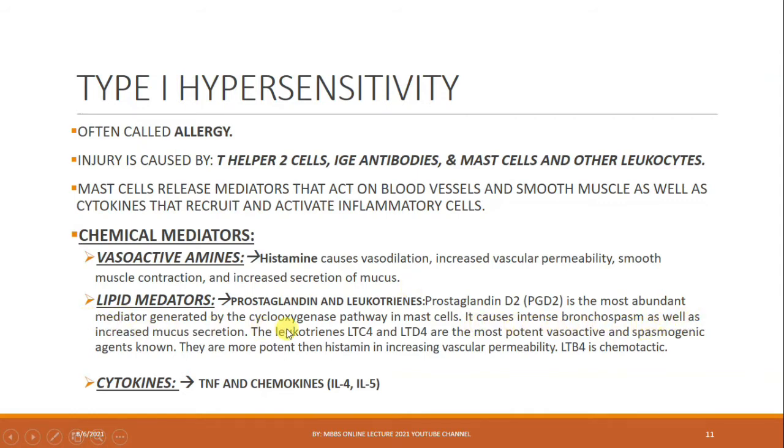The leukotrienes LTC4 and LTD4 are the most potent vasoactive and spasmogenic agents known. They are more potent than histamine in causing vascular permeability. LTB4, as we have discussed, is a chemotactic factor. Cytokines are also released that cause recruitment and activation of macrophages. These are tumor necrosis factor and chemokines, such as interleukin 4 and interleukin 5, that have an effect on other immune cells.